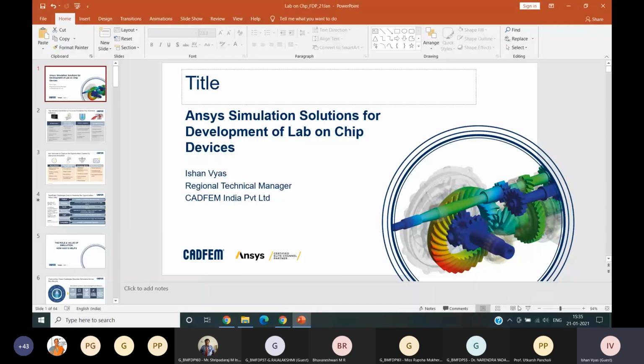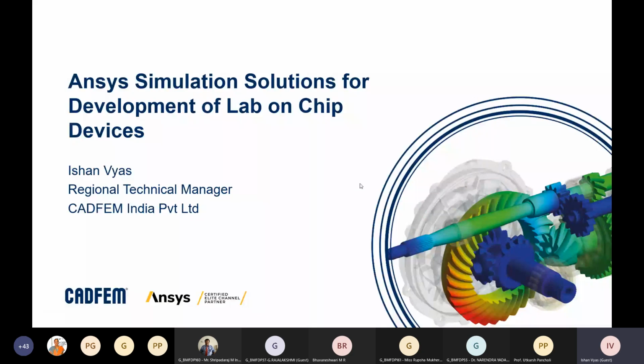This is today's topic, ANSYS simulation solutions for development of lab-on-chip devices, right? So I will be covering the development scenario or simulations which we can do from the CFD perspective on lab-on-chip devices. But there can be many other simulations also which we can do for lab-on-chip devices and other medical equipments, medical devices, which we usually either develop or research on, right?